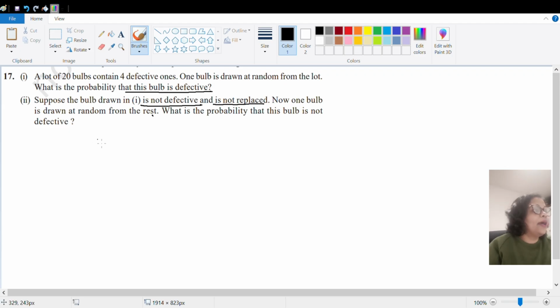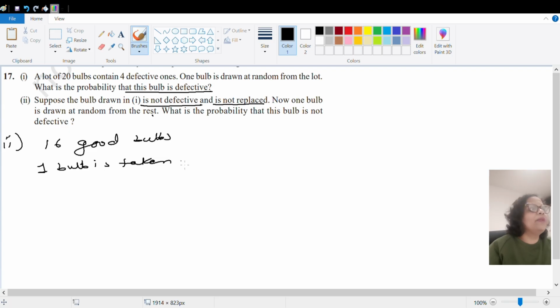So now there were initially 16 good bulbs, out of which one is taken out, which is not defective and not replaced, therefore it is not there anymore. That is clear, the meaning is that only one bulb is taken out.